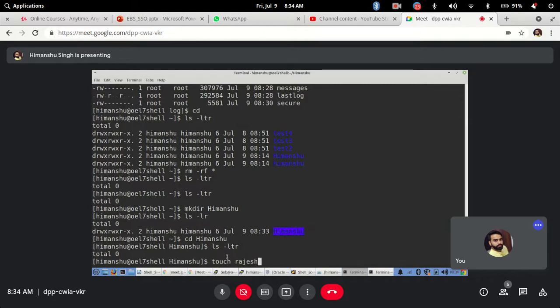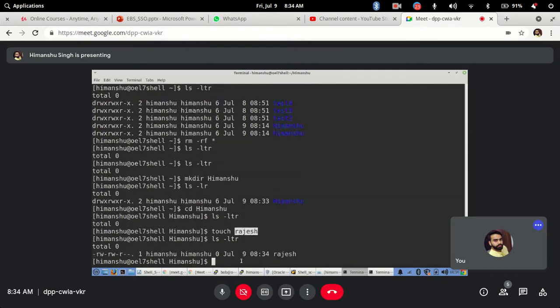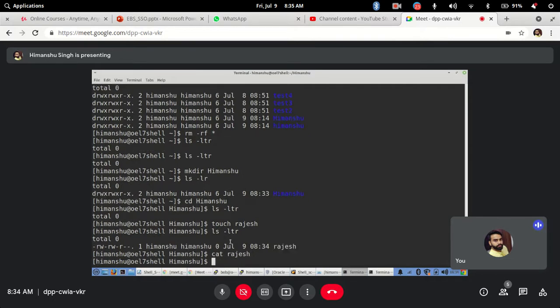Sorry, file name, this we are creating a file. The directory we have already created. So touch Rajesh will create a file with the name Rajesh. Hit enter. Now if you see, this is a file type. There is no d at the first character, that means this is a file. It creates a file of 0 size. No content would be there in the file. If I try to read it, no content would be there. But it creates an empty file here. Got it?